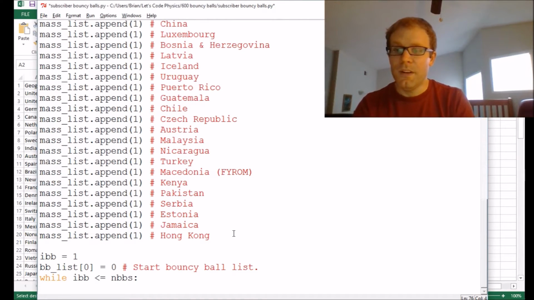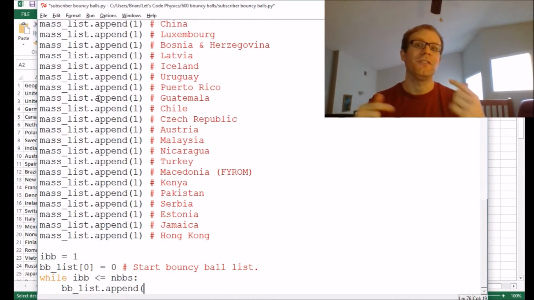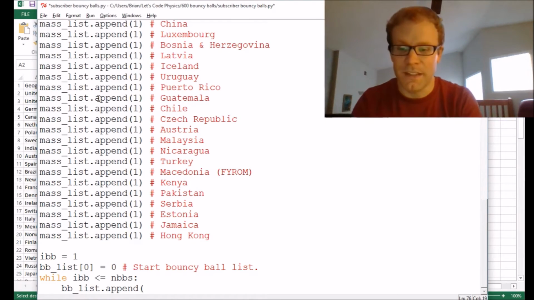And so what I need to put in here is I need to add to the list. So I need to say bb_list.append. And what I need to put in parentheses is the thing that I want to add to the list. That's what I've been doing up here, adding to the list. So this append command just means add the next item to the list. So this is going to be a sphere.